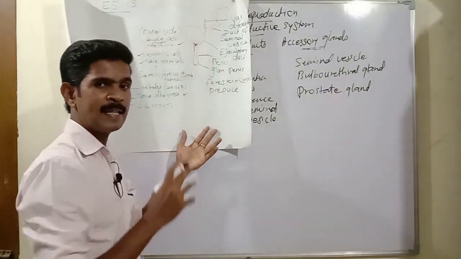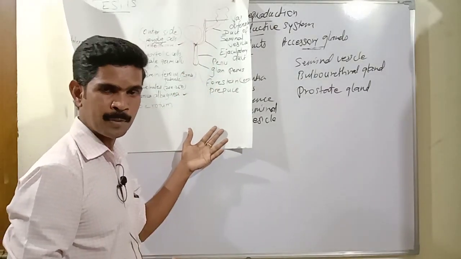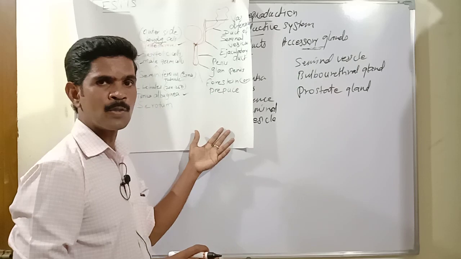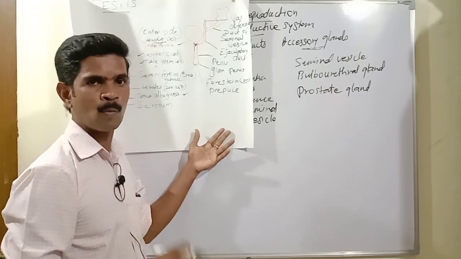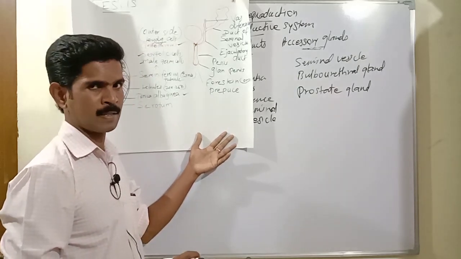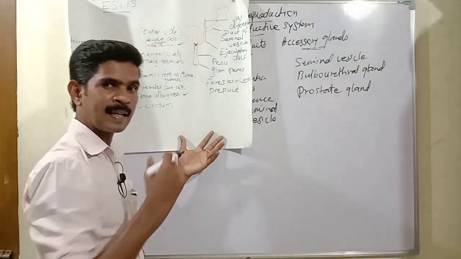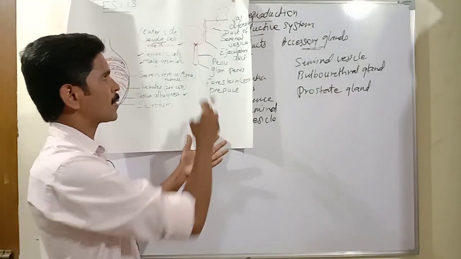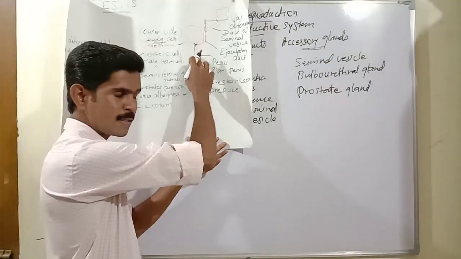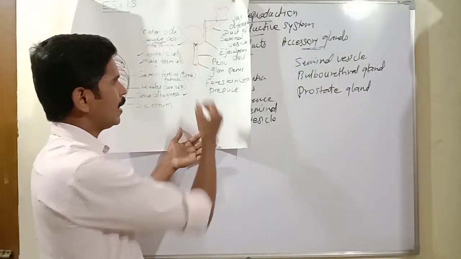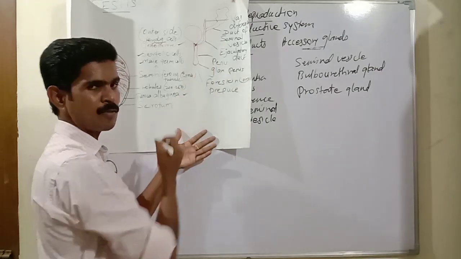This penis is made up of a special type of tissue, and this tissue becomes erect only during sexual activity. During sexual activity, the penis is erected because of the presence of this special type of tissue. At the end of the penis is a little swelling.